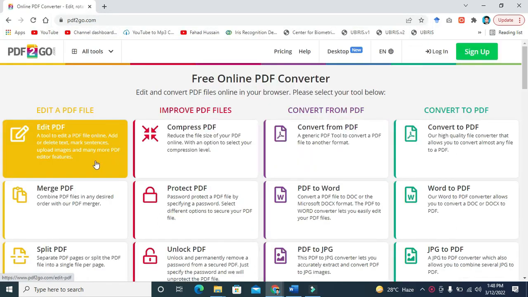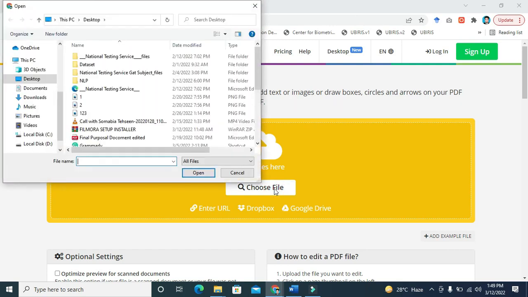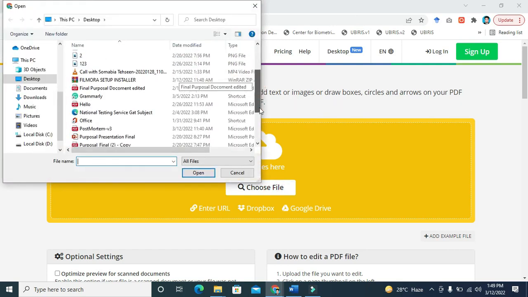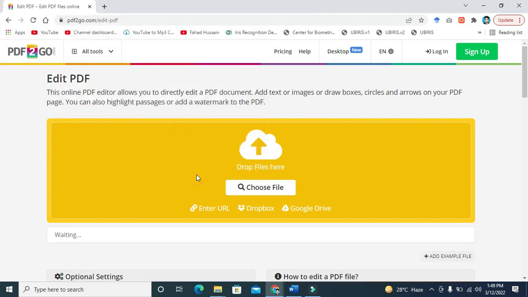After that, you will see an edit PDF button. You need to click on that. After clicking on the edit PDF button, here you can see another button which is choose file. By clicking on the choose file button, you can choose a file which you want to edit. I wanted to edit the postmortem v3 file, so I am opening that file.